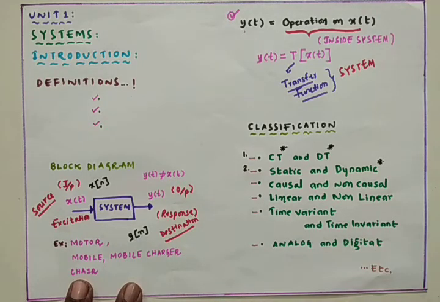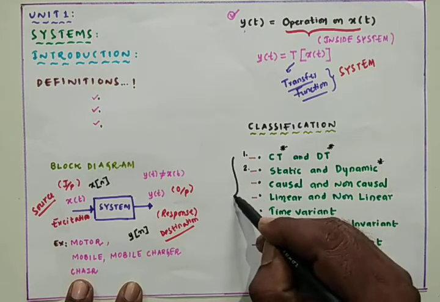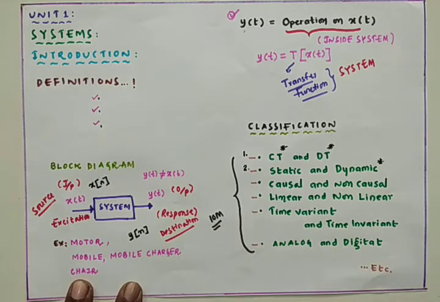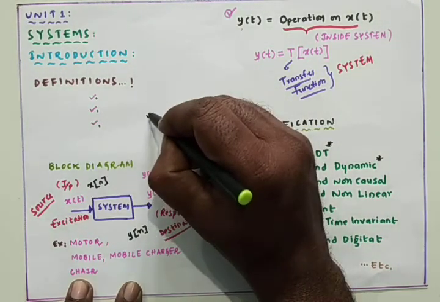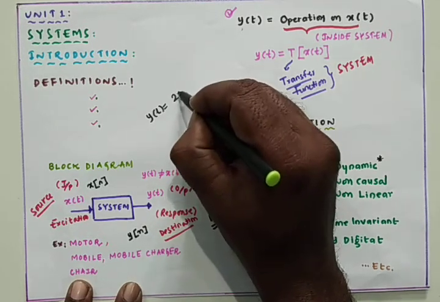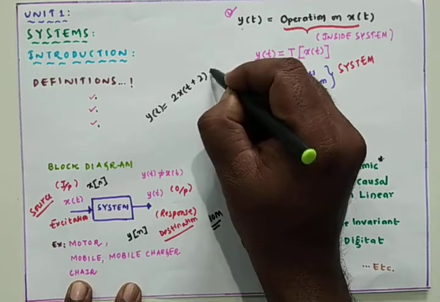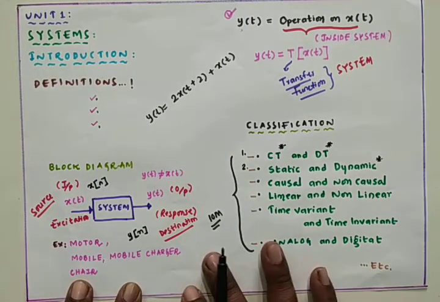So likewise we have around 5 types of systems, and from these systems topics we can expect the 10 marks question. How can we expect the question? In what way can we have the question? By giving one system output, that is y of t equals 2x of t plus 2 plus x of t. This is the output expression of a system.